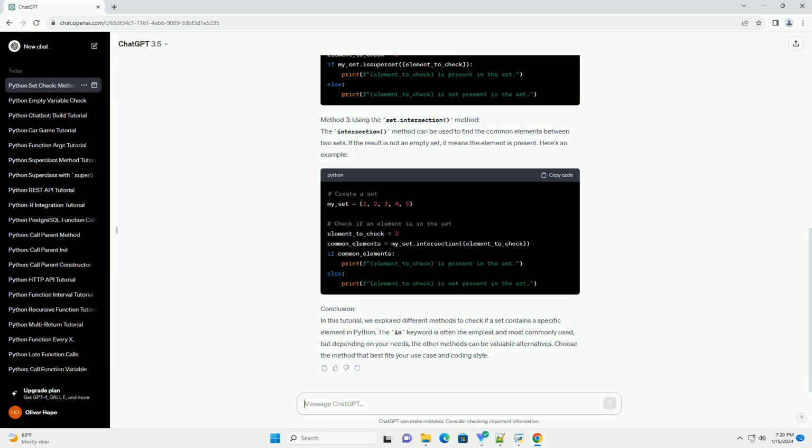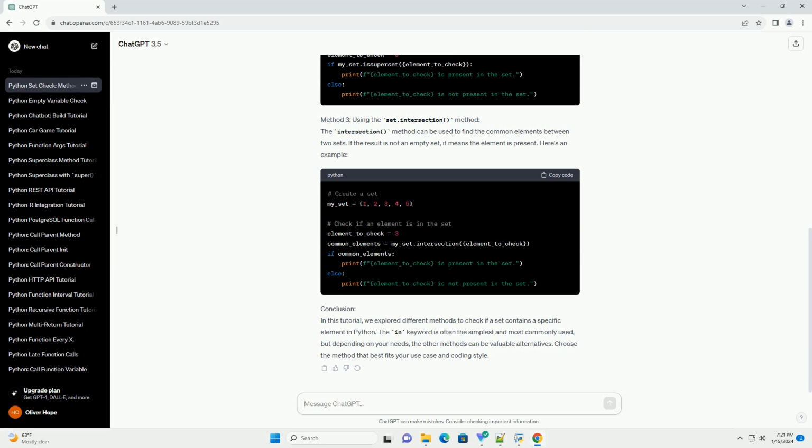Here's an example. Method 3, using the set.intersection method. The intersection method can be used to find the common elements between two sets. If the result is not an empty set, it means the element is present.